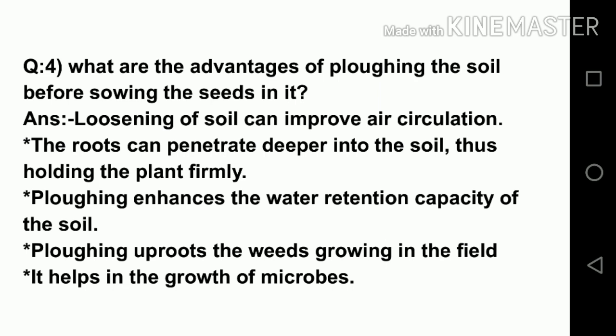Plowing also enhances the water retention capacity of the soil. Plowing also uproots the weeds growing in the field, which are the unwanted plants, and it also helps in the growth of microbes, some of which are the farmer's friends. They also produce humus for the soil, which maintains the fertility of the soil, and some earthworms also turn the soil so that aeration takes place, and their excreta will produce humus that also maintains the fertility of the soil.